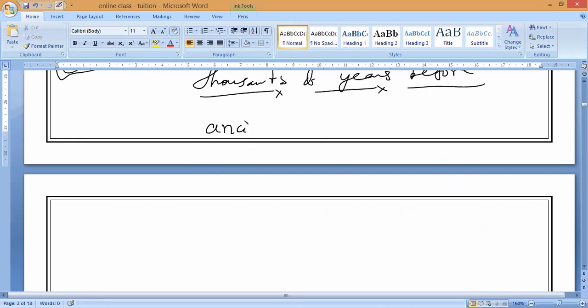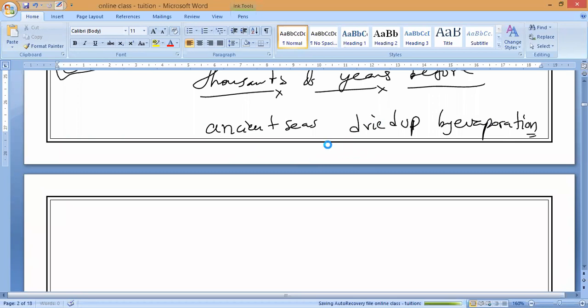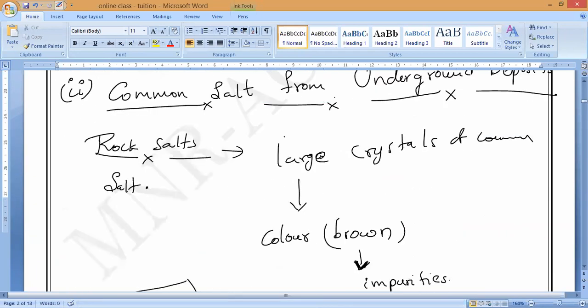It is ancient seas dried up by evaporation. They form the rock salt. Ancient seas and oceans, this is what you have to remember.